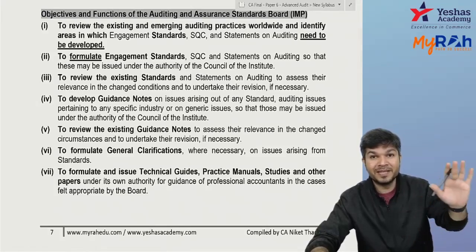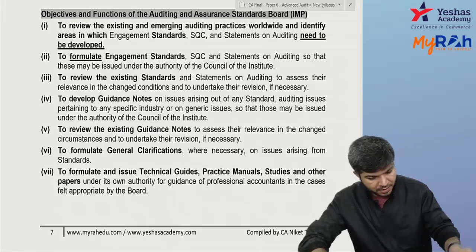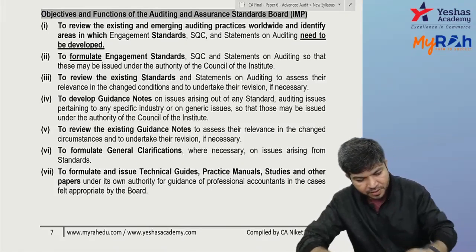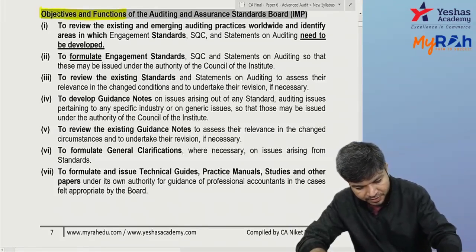Tomorrow we'll start with SA 200. We're just finishing with the introduction. SA 200 I'll start tomorrow. Okay, objectives and functions of AASB. So what does your AASB do? Uske objectives and functions.